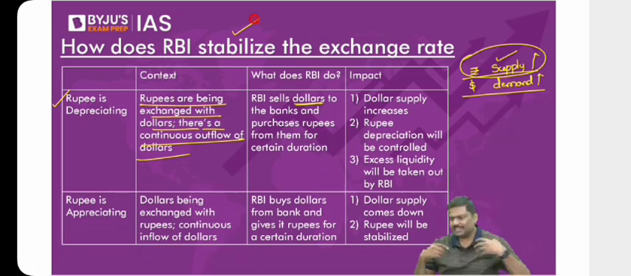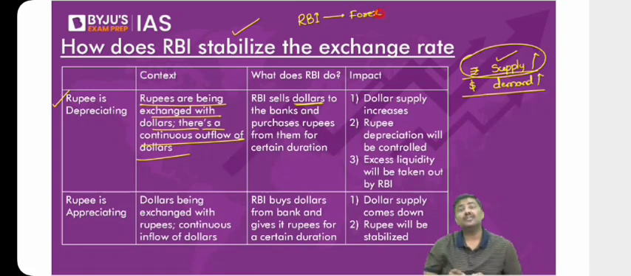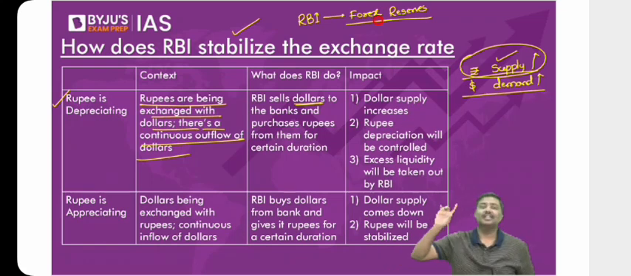RBI says it's an exchange rate, so I have dollars. From where does RBI find dollars? RBI has forex reserves. I hope you remember this. RBI has a lot of forex reserves. Now have a look at this. When RBI has a lot of forex reserves, RBI uses the dollars from the forex reserves, sells dollars, purchases rupees, thereby reducing the supply of rupees and stabilizing the exchange rate. This is when rupees are depreciating.